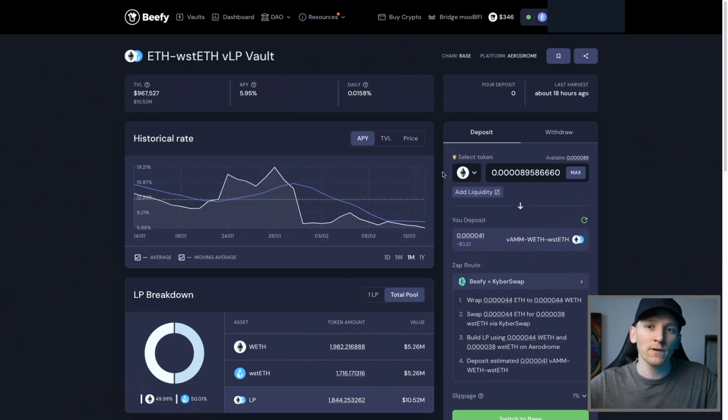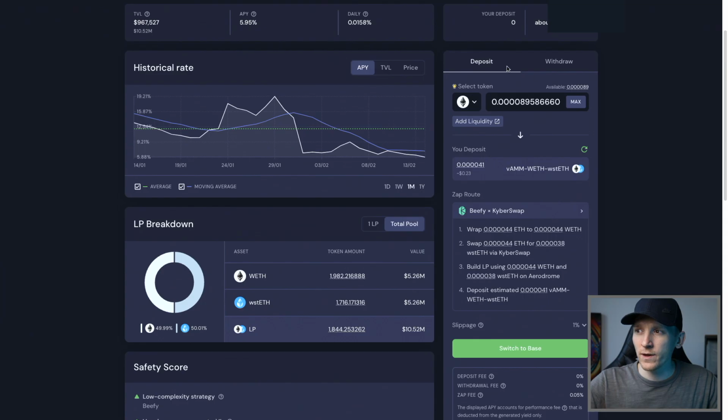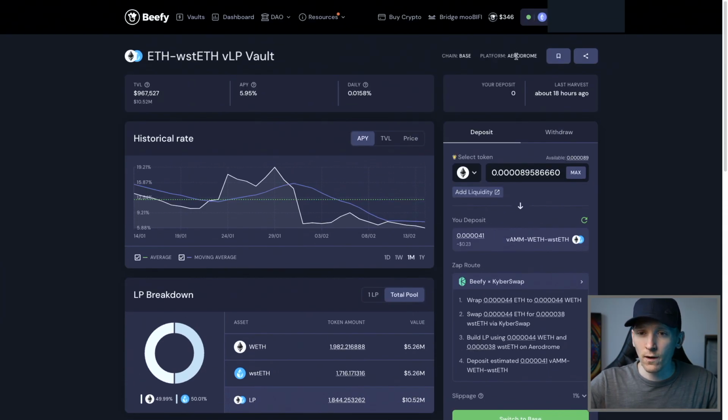I'll link it below. Adding liquidity to DEX pools is obviously very complex. Beefy automates this for the most part. So what we can do is add liquidity to the ETH and wrapped staked ETH pool. This is on Aerodrome, a decentralized exchange on the Base network. And so here we can deposit ETH. You can use these protocols yourself, add liquidity to the pools, and you get receipt tokens for your liquidity. You can then stake that liquidity pool token within Beefy.